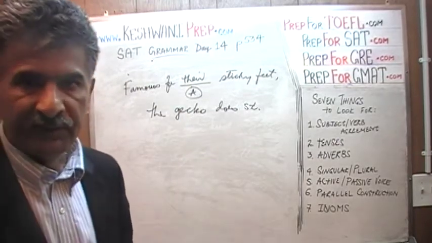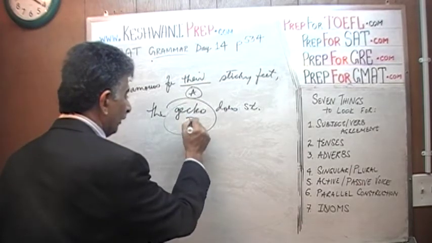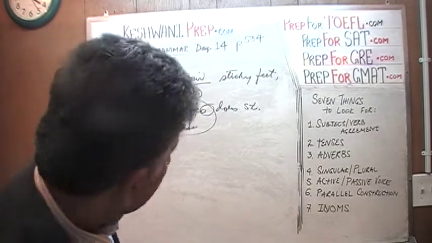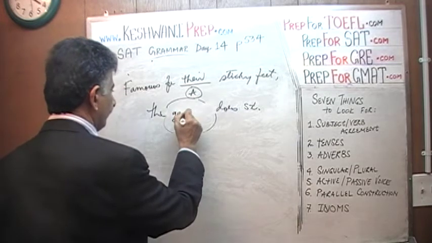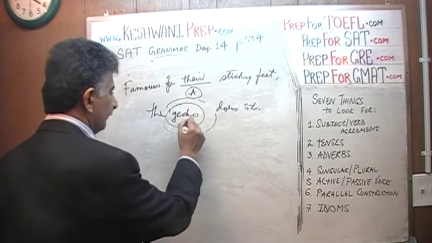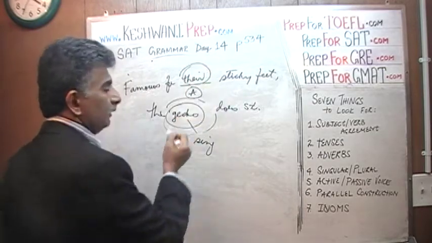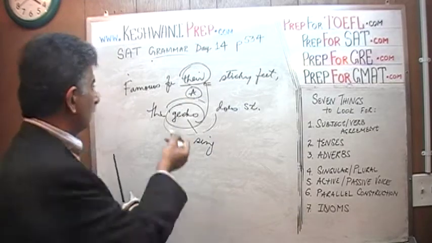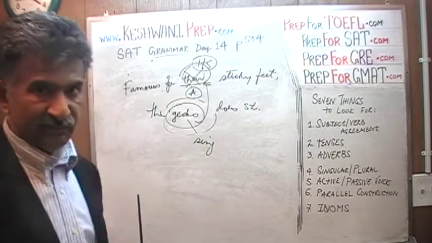What is the subject of this sentence? The subject of the sentence is gecko. Just one. Singular. Gecko does something. This is singular, and the pronoun that refers to it is plural: famous for its sticky feet.